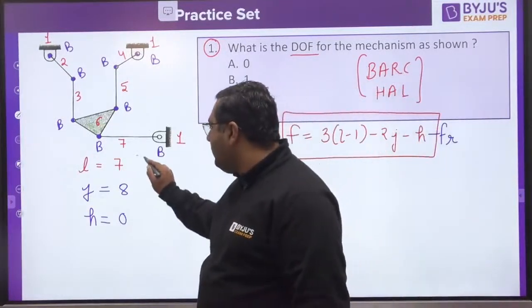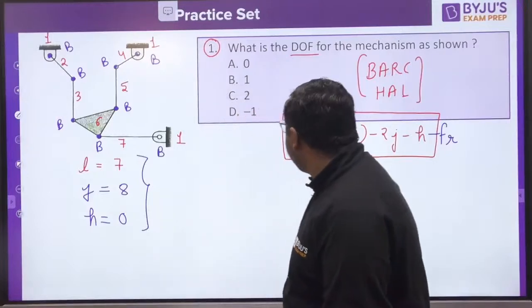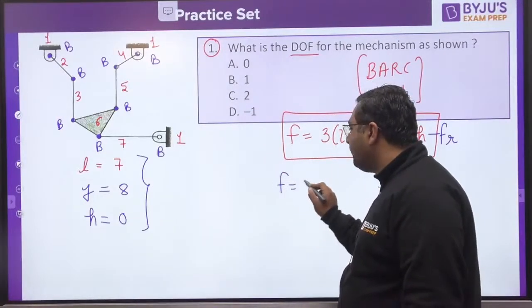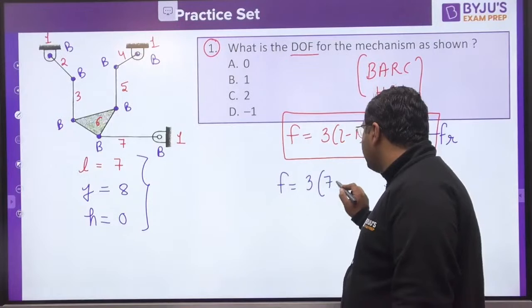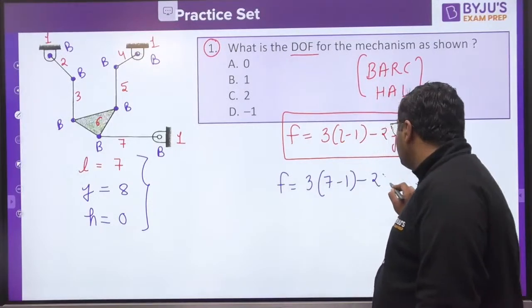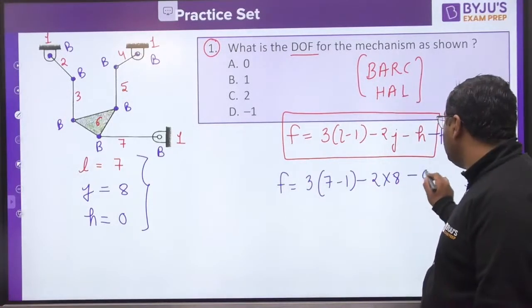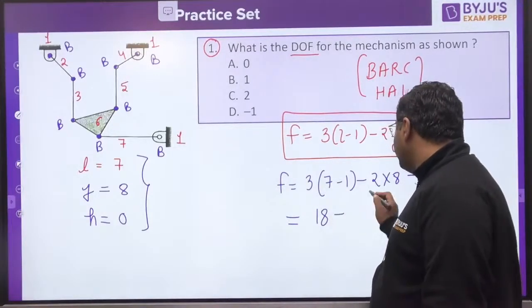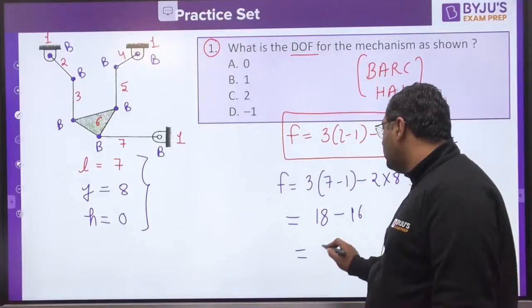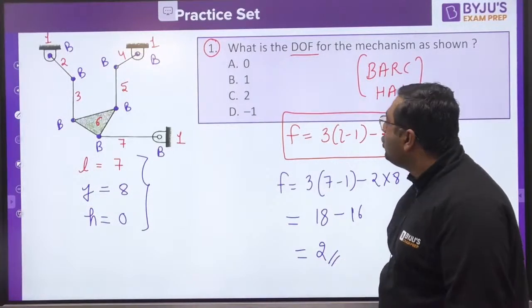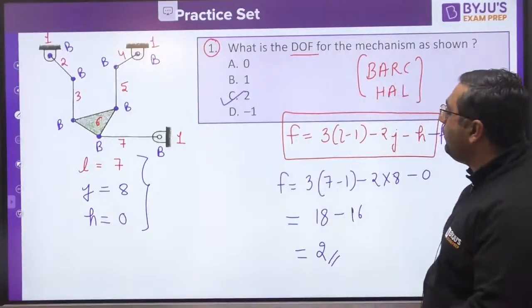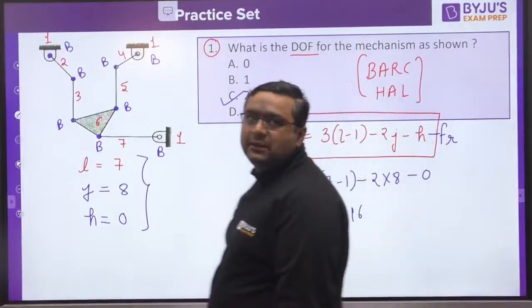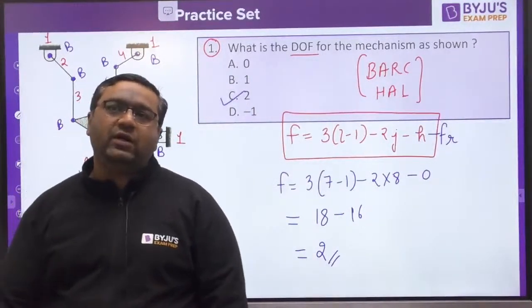So if you see the number of links to be 7 and joints to be 8, you would apply the equation F equals 3 times (links 7 minus 1), minus 2 into 8, and higher pairs are 0. So you have 6 into 3, 18, minus 2 into 8, 16. The answer comes out to be 2. So 2 is going to be the answer. Okay, C would be the right answer. And this is the first question, we have done it.